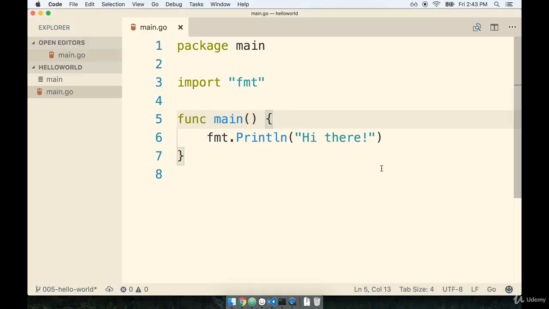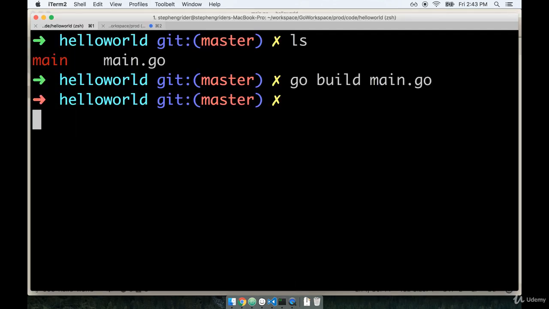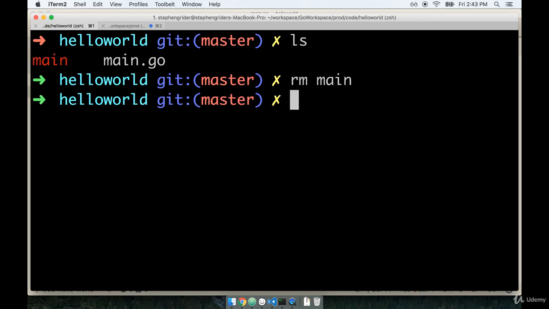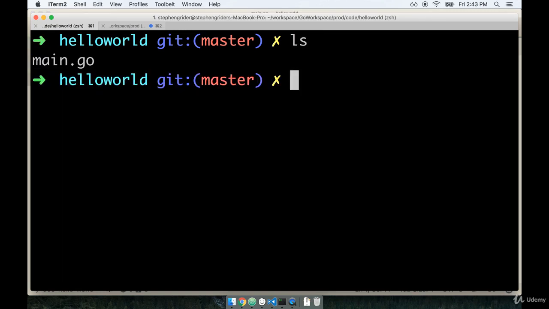So if we flip back over to our code editor, that's what this statement right here was. We had said func main. So we specifically created a function called main because we had called package main right here, creating an executable type package. Now, to just give you a quick demo of this, I'm going to go up to the very first line of code up here, and I'm going to change the name of my package over to Apple. Now I'm going to go back over to my terminal. If I list out all of my files and folders, you'll see that I still have the main executable right here. So I'm going to remove it really quick. Now I'm back to only main.go.